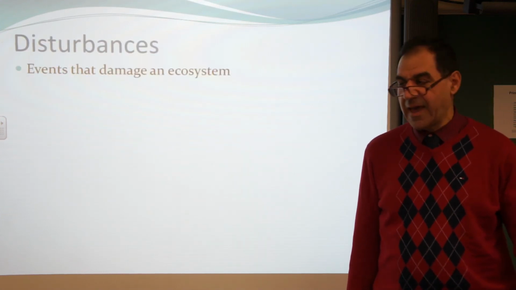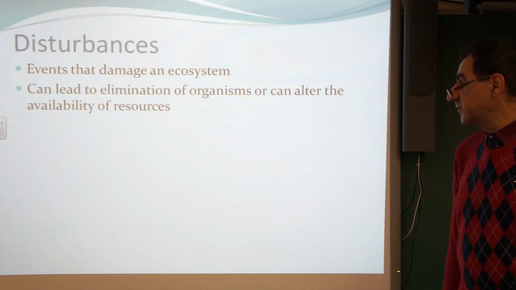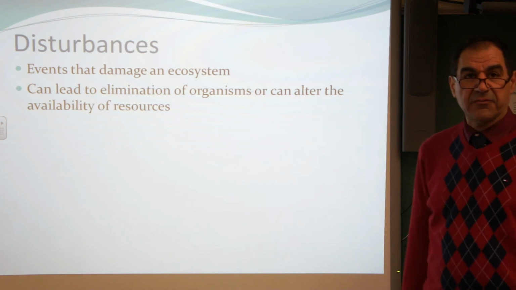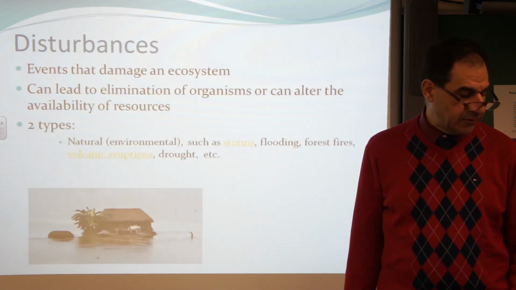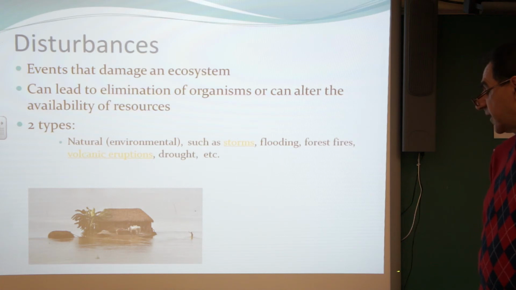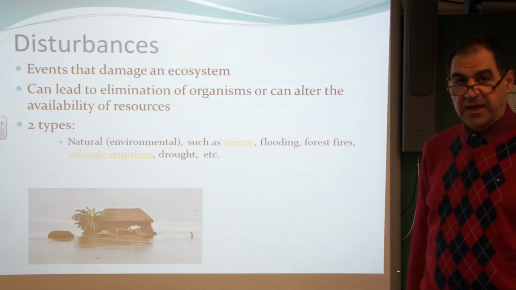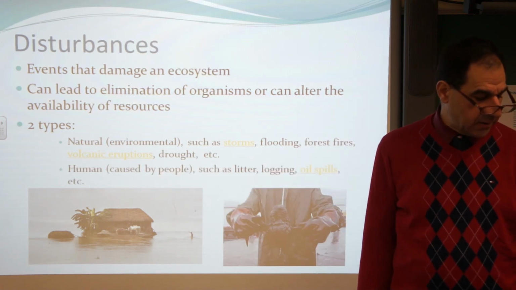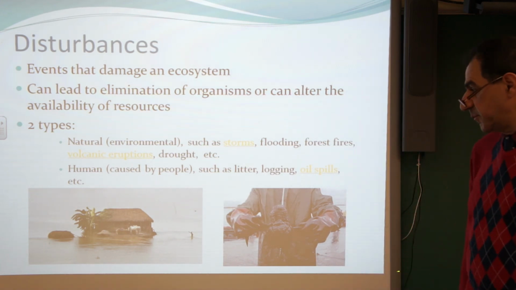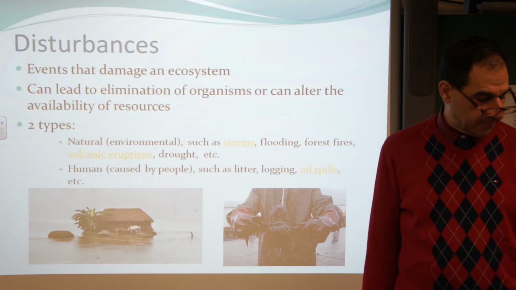Disturbances are events that damage an ecosystem, leading to the elimination of organisms, which can alter the availability of resources. There are 2 types: natural, environmental, such as storms, flooding, forest fires, volcanoes, and drought, and human, such as litter, logging, oil spills, etc.